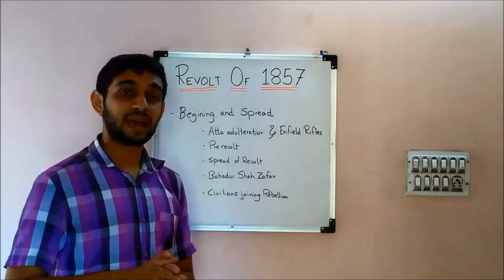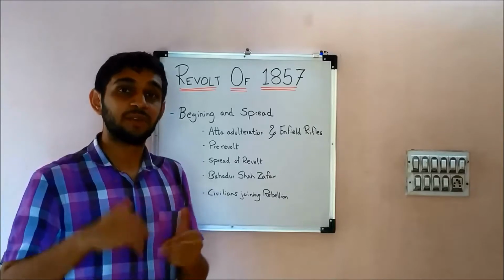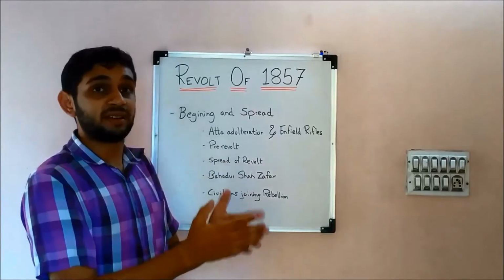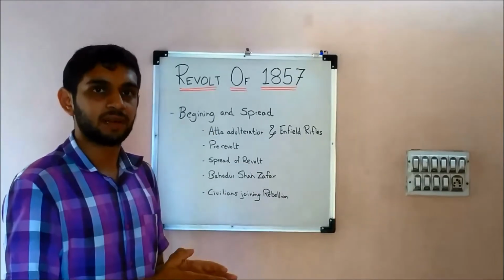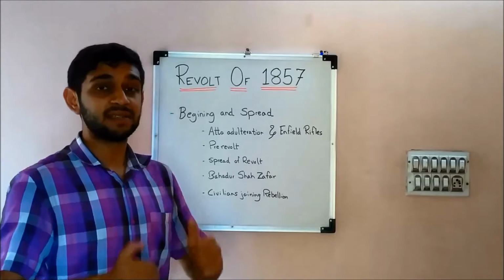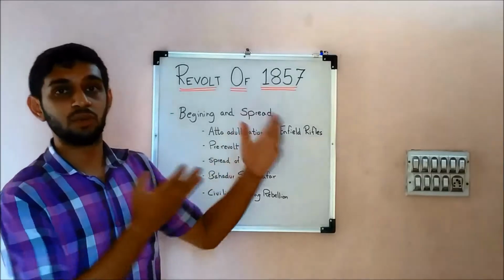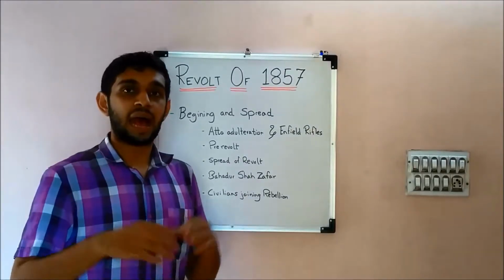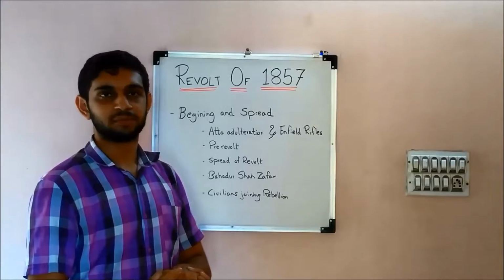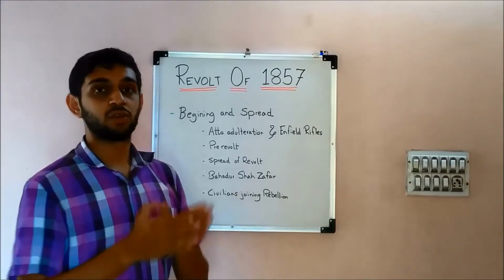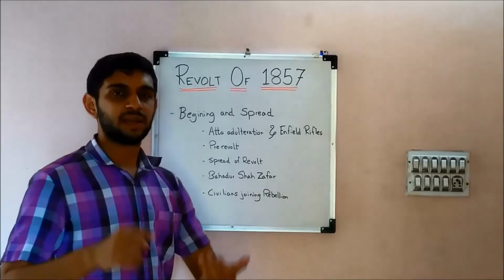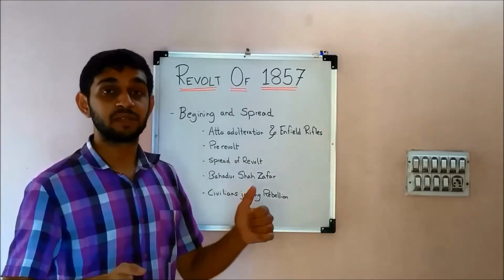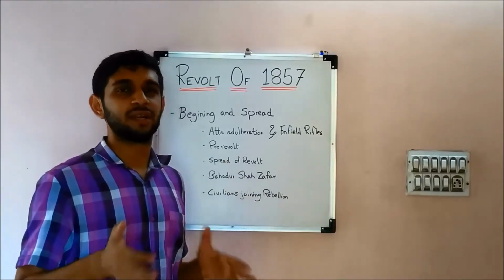Now one more thing to be noted is that since these soldiers first went to the Mughal emperor, it clearly shows that the Mughals were the traditional rulers of India for the people at that time. That is the reason why the first thought in their minds was to go and meet Bahadur Shah Zafar. First the soldiers joined, many soldiers joined them, and now even civilians joined them. I told you there were zamindars, right? Zamindars again joined the rebellion, which we saw in the causes. All sections of the society joined the revolt.